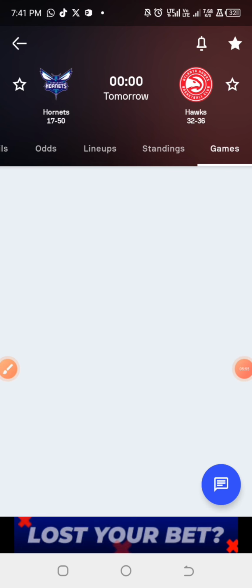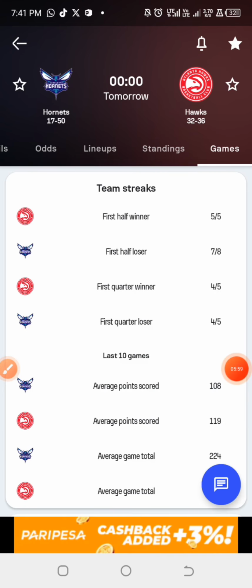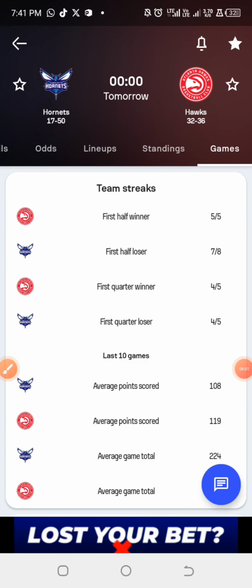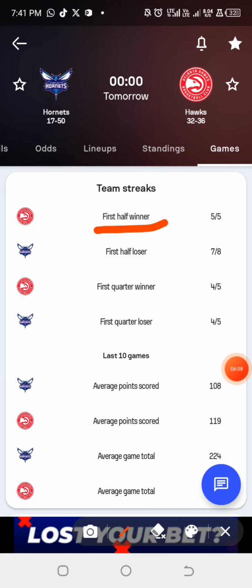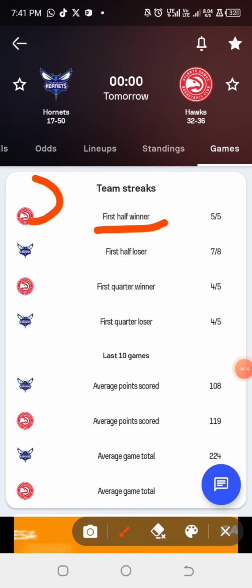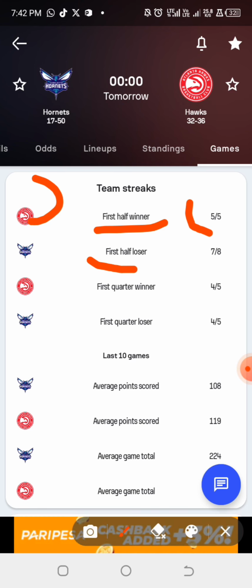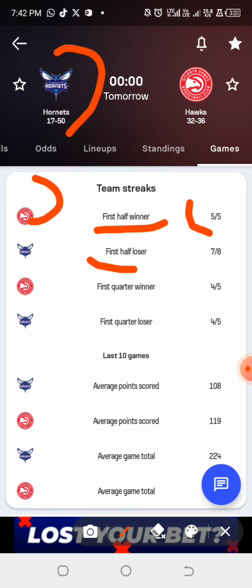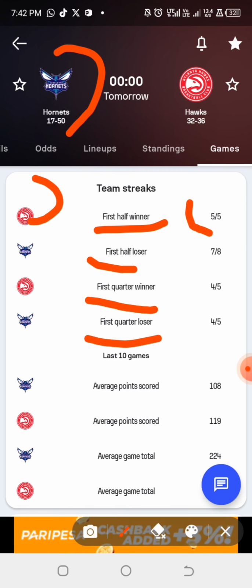So from these particular games, they are going to list out some facts. These particular facts are what you just need to look into, like the team streaks. The team streaks, first half, maybe probably this particular team, the away team, they had 5/5 wins at least. And first loser, it shows that they are probably insinuating that the home team is going to lose at the first half. So we had the first quarter winner the away, first quarter loser the home team.